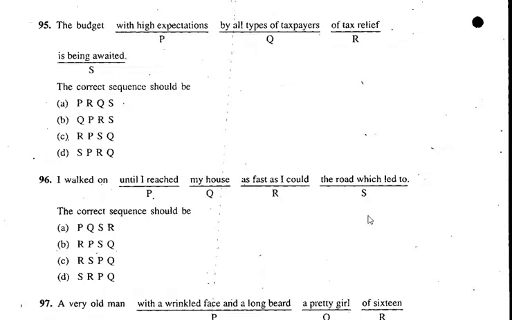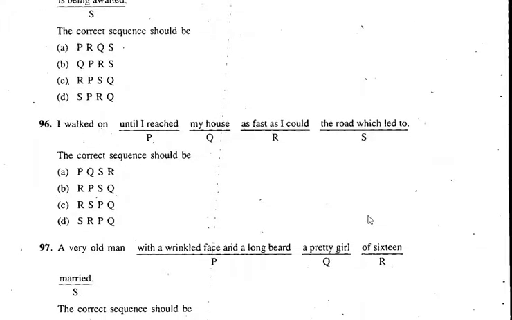The budget is being awaited with high expectations of tax relief by all taxpayers. So, okay, the budget, yes, SPRQ, that's D. Okay, let's go to the 96th one.